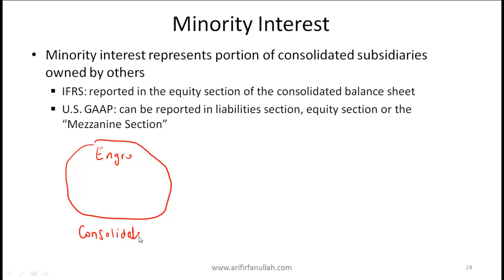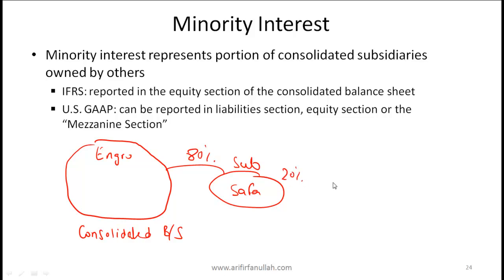Now, one of the companies is a subsidiary called Safa Foods, and let's say that Engro owns 80% of this company. That means that 20% is still owned by the original Safa family, or the people who started this company. So that 20% is still owned by what's called the minority owners. 80% is owned by Engro.